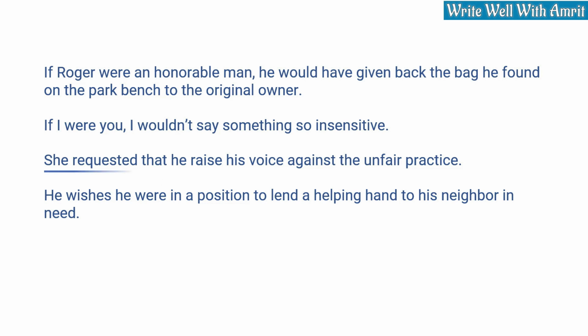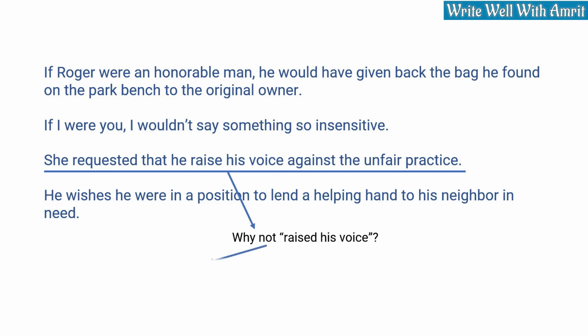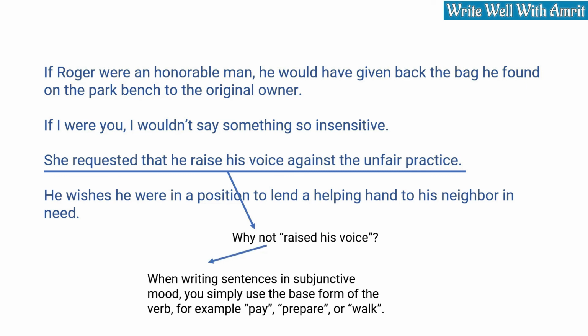Have you noticed something interesting in the sentence? She requested that he raise his voice against the unfair practice. Why not "raised" his voice? This form of writing is called subjunctive mood in grammar. I will do a dedicated video on this topic, but for the time being, just keep in mind that when writing sentences in subjunctive mood, you simply use the base form of the verb. For example, pay, prepare, or walk. Not something like pays, or prepared, or walks, or walking, or paying, just the base form.